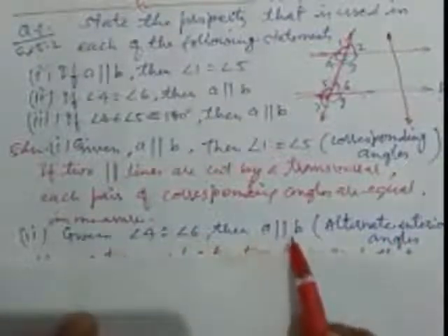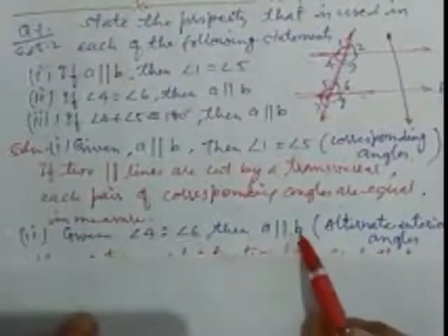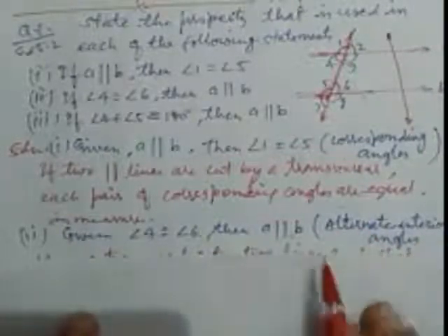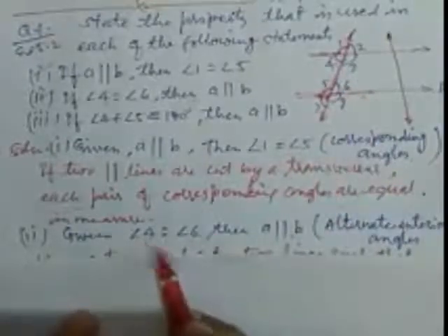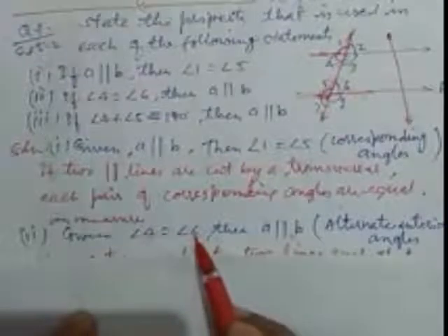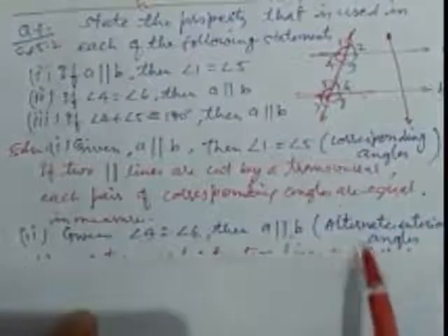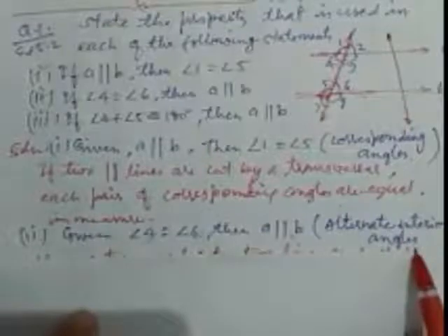Why? Because the lines are parallel. One piece of information is that the angles are equal, the other is that the lines are parallel. So the third piece of information is the alternate interior angle. Because when the lines are parallel and a transversal cuts them, the alternate interior angles formed are equal. Here we previously knew angle 4 and angle 6 are equal and the lines are parallel, so they are necessarily alternate interior angles.